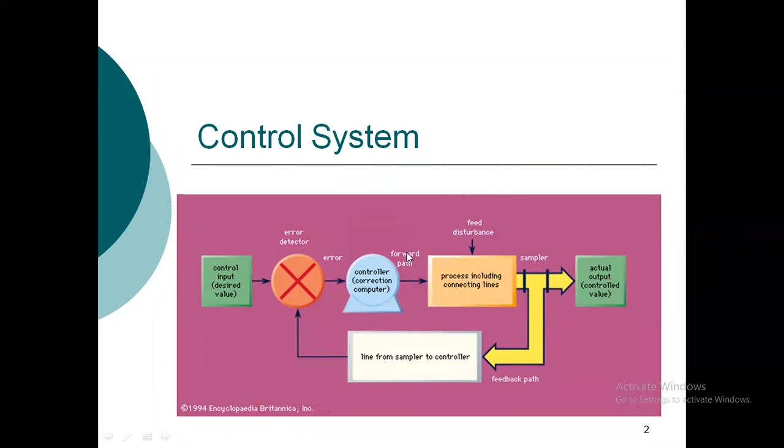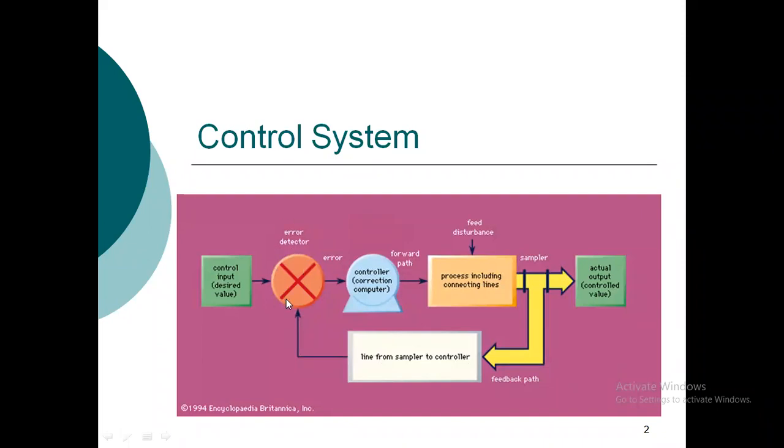You may have some element missing, and on that basis you define various kinds of control systems. Sometimes you don't have the controller in the system. If you don't have this feedback path, then you have an open loop control system. If you have this feedback path, then you have a closed loop control system.